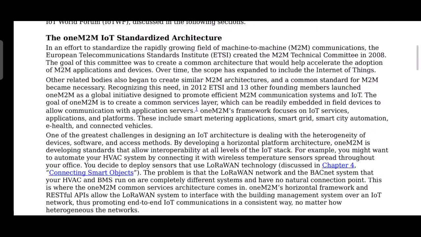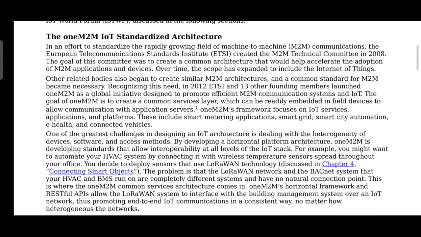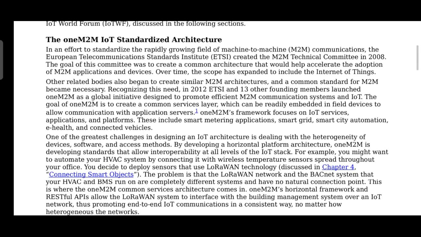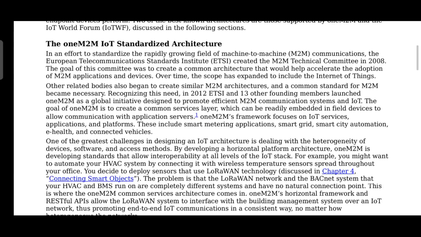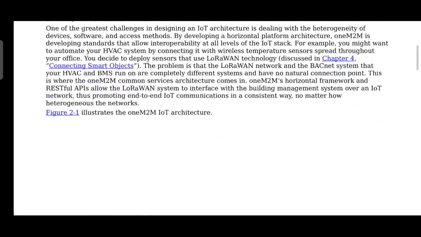So next is about the IoT architecture. That is comparison. Now we are studying about the IoT architecture. Various architectures will be discussed, followed by their comparison. So oneM2M, okay, machine to machine. M2M stands for the oneM2M IoT standard architecture.